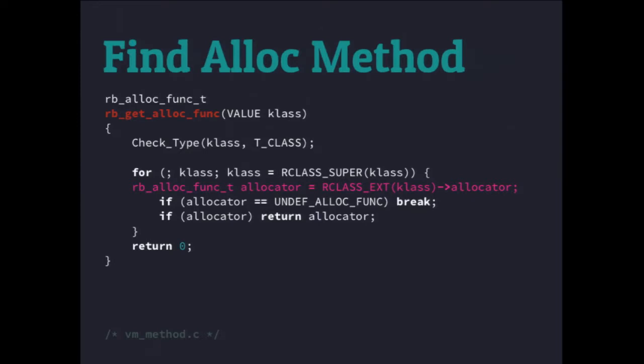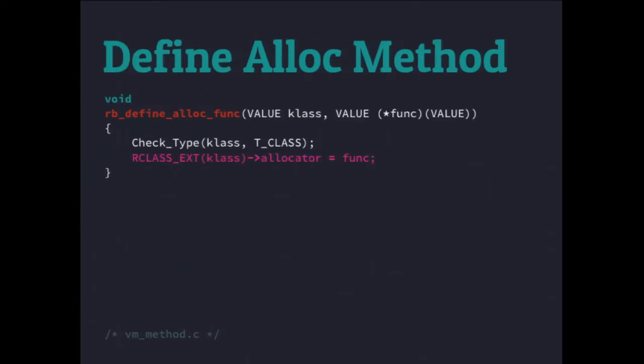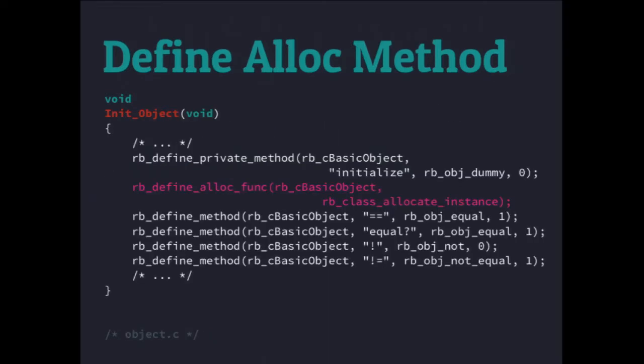So we need to find where the alloc function gets defined, right? So we keep digging down through these methods, chasing this down. We end up getting to a point where we assign the allocator from an allocator pointer here. So we're using another macro to pull out the class and then find the allocator for it. So where is this defined? Where does the pointer for allocator get defined? That's in, lo and behold, RBDefineAllocFunc. So we can see that we're defining it by passing this function into the upper function and then assigning it. Pretty simple. Everyone's pretty clear so far.